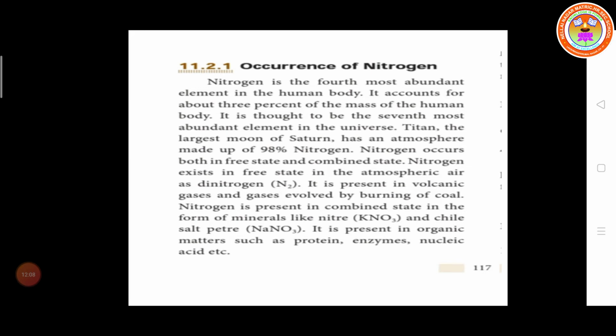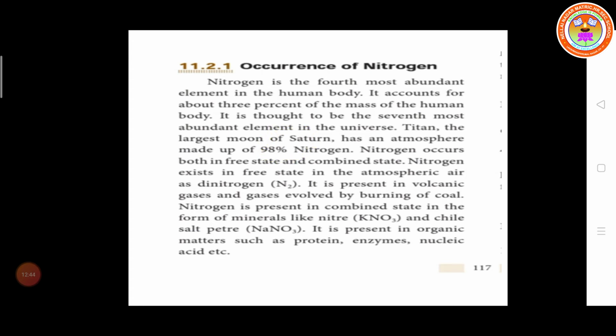It is thought to be the seventh most abundant element in the universe. Titan, the largest moon of Saturn, has an atmosphere made up of 98% nitrogen.